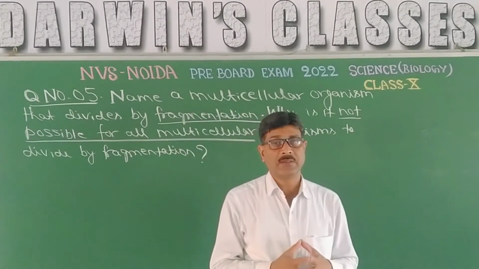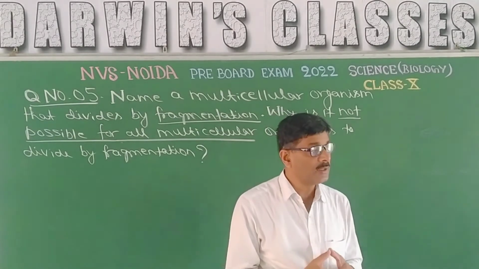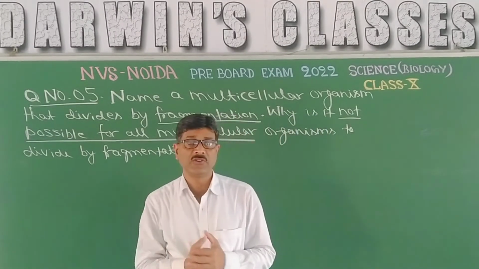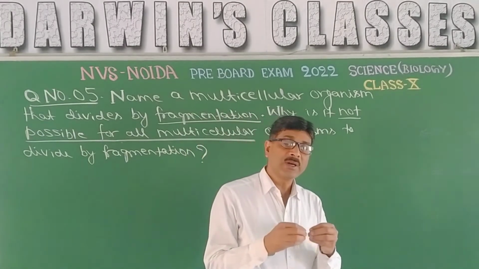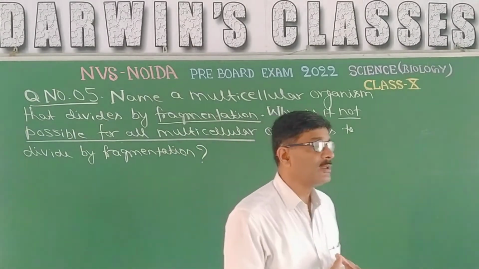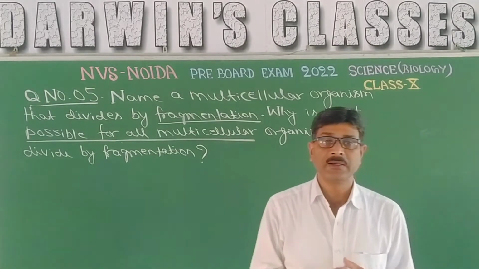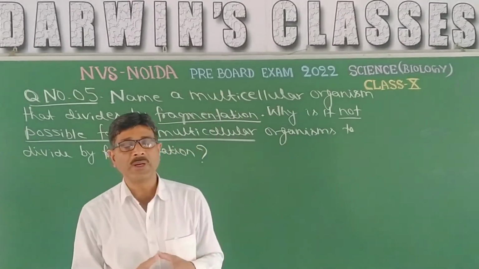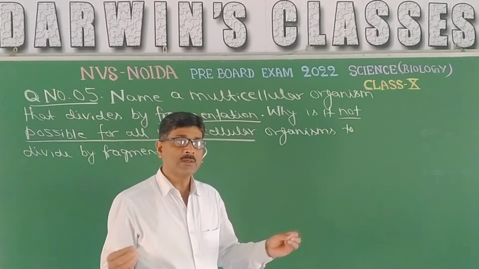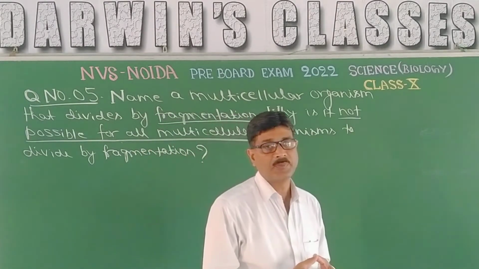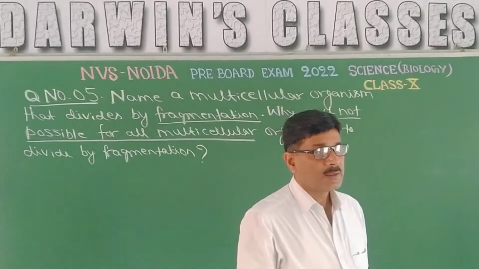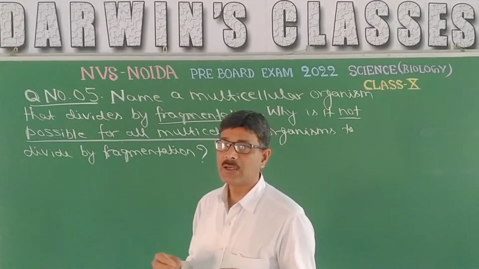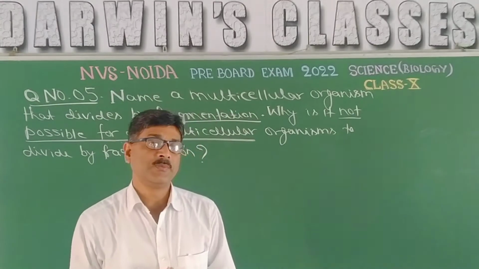So it is Spirogyra, that is the green algae, and it divides by fragmentation. When Spirogyra gets its maturity, it is divided automatically into 3 or 4 parts, and all the fragmented parts reproduce further by cell division, and they make the complete organism.